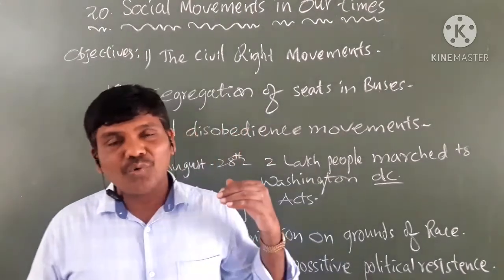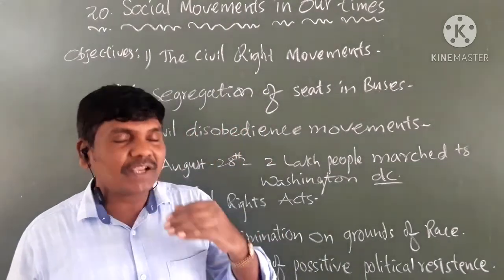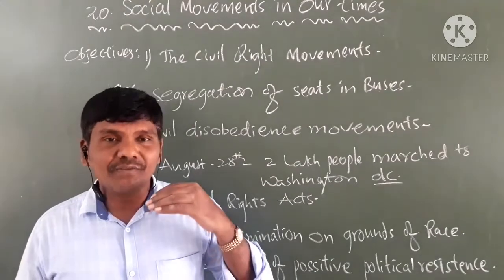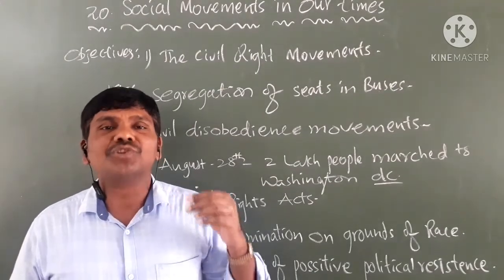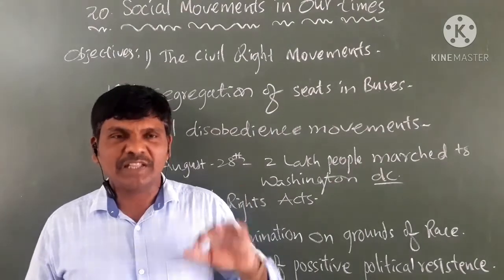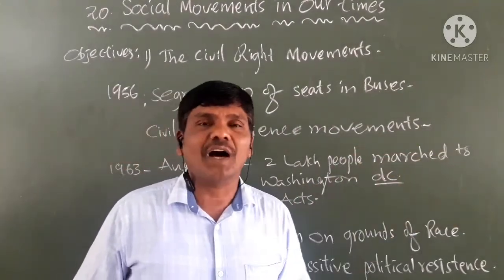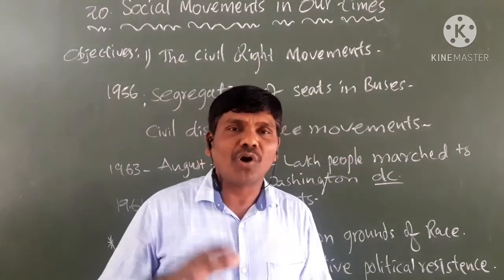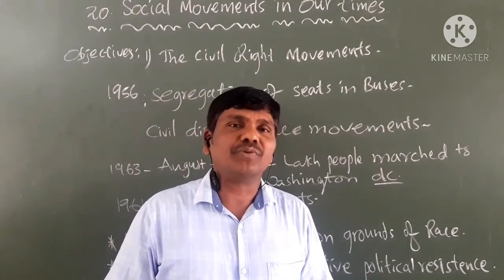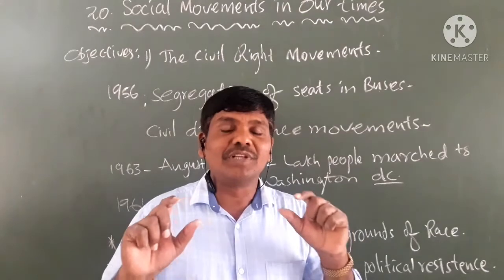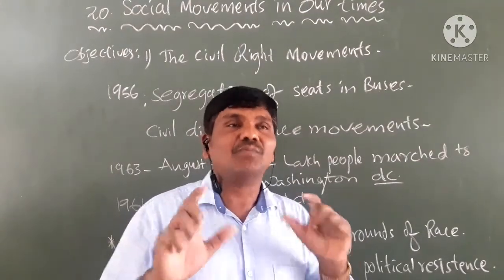These movements are going on. The meaning of movement, in simple terms, is showing objection. The laws made by the government are objected to by the people. So that is known as movement.